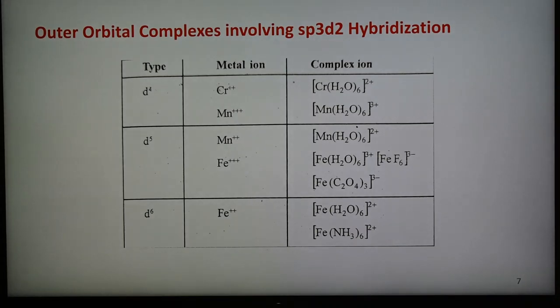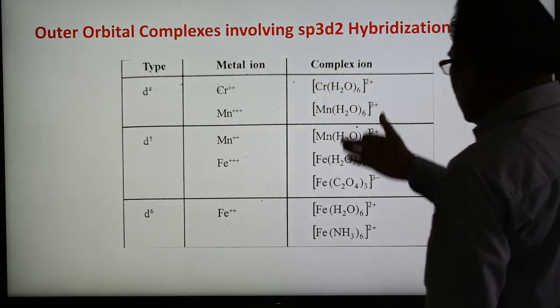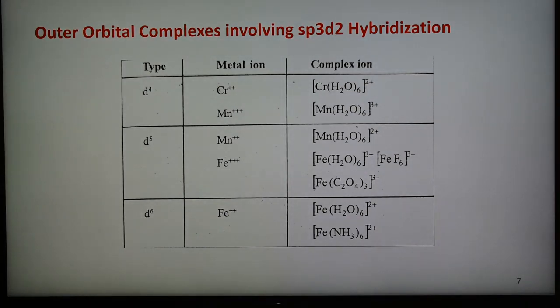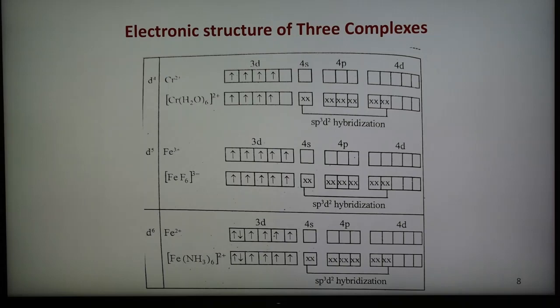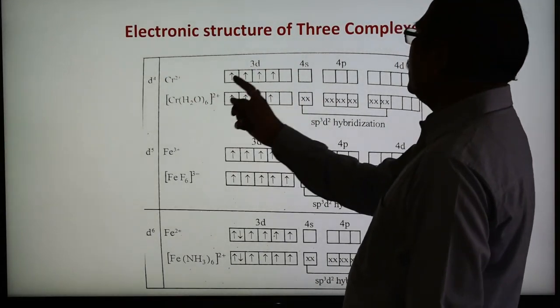In case of metal ions, examples are given: chromium 2 plus or Mn3 plus, and these are the metal ions and the corresponding complexes of these metal ions, having d4, d5, d6 configuration. And we are going to discuss the formation of complexes that are called outer orbital complexes. So in case of d4, chromium 2 plus, hexaaqua chromium 2 plus complex,